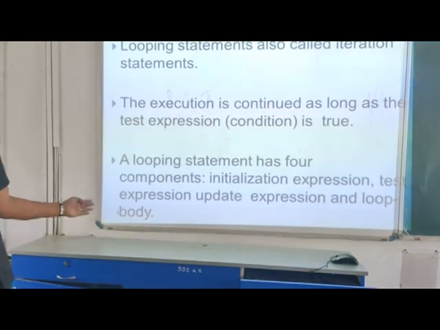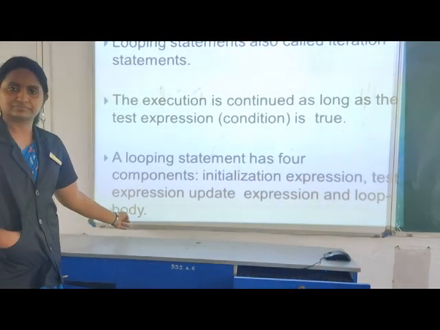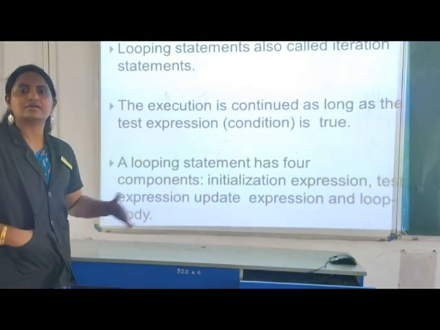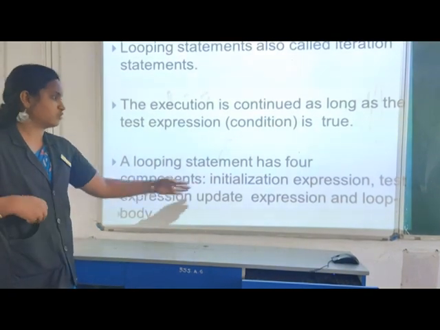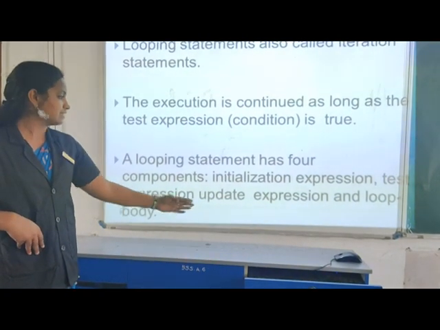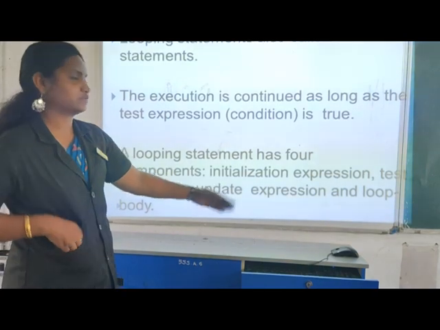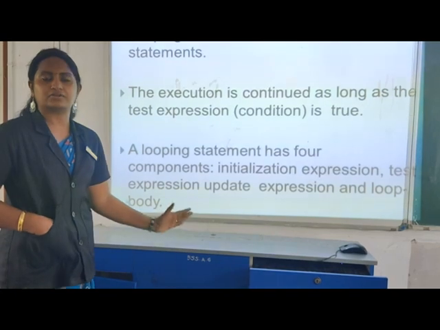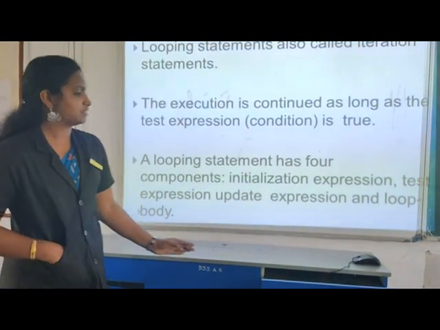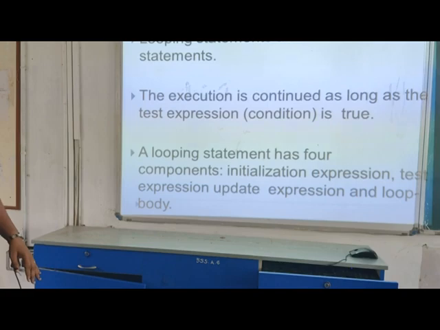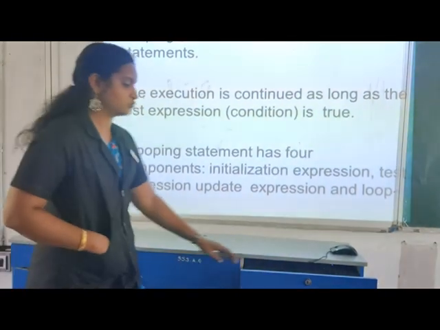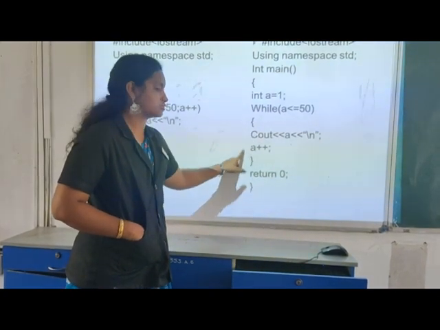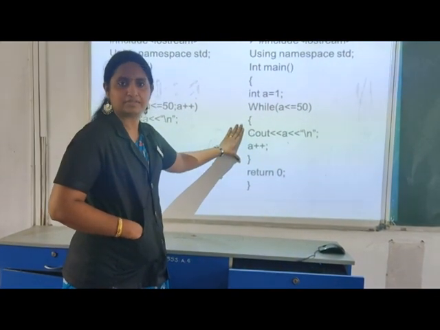And the next one is the test expression, that is the condition we use for testing, or we process with a particular condition. That is the second section, the test expression. And next is the update expression. A plus plus, increment or decrement, that we do in a particular program condition, is known as the update expression. And the loop body, that is, if you want to write displaying output or any extra conditions, you can use that loop body.